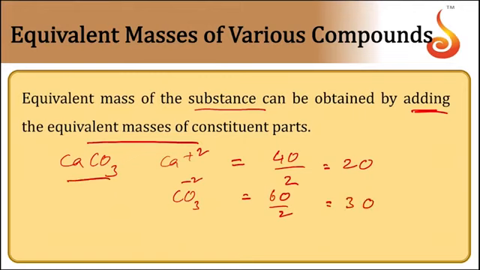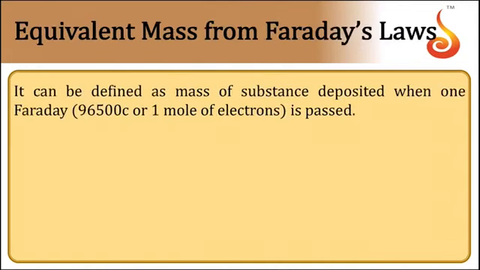When you take CaCO3, just add the equivalents of the constituents. Adding these, you are going to get 50 here. Now 50 is the equivalent mass of calcium carbonate. So the equivalent mass of a substance can be obtained by simply adding the equivalent masses of the constituent parts which are present in it. Constituent parts means we need to take the formula mass by the charge of the ion. Just add those two, then you are going to get the equivalent mass of the compound.